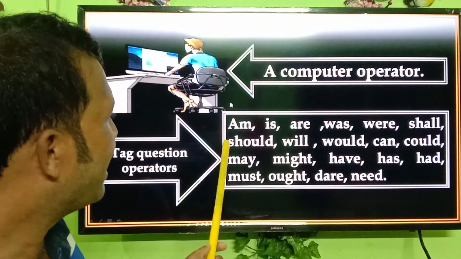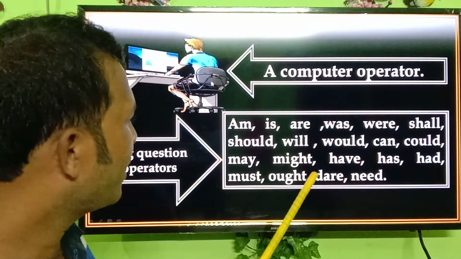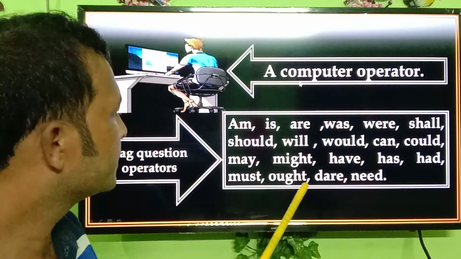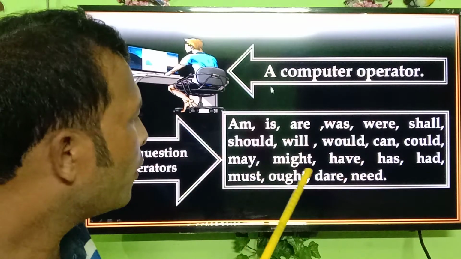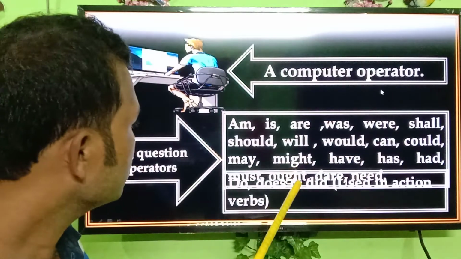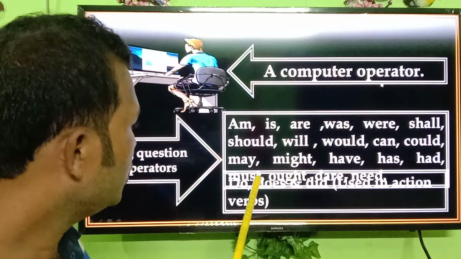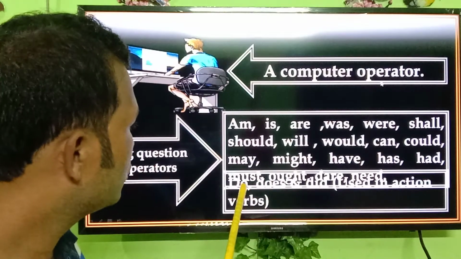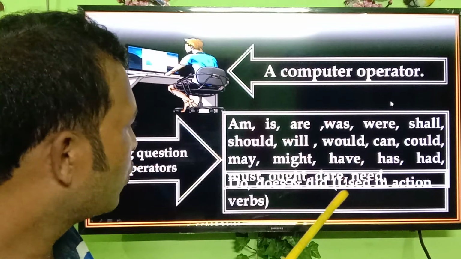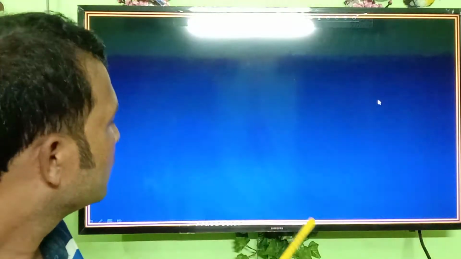Here the words are am, is, are, was, were, shall, should, will, would, can, could, may, might, have, has, had, must, dare, need. These are the operators which will be needed to make the questions. Please look at the board. Must, dare, need can be used as main verbs or also as auxiliary verbs.